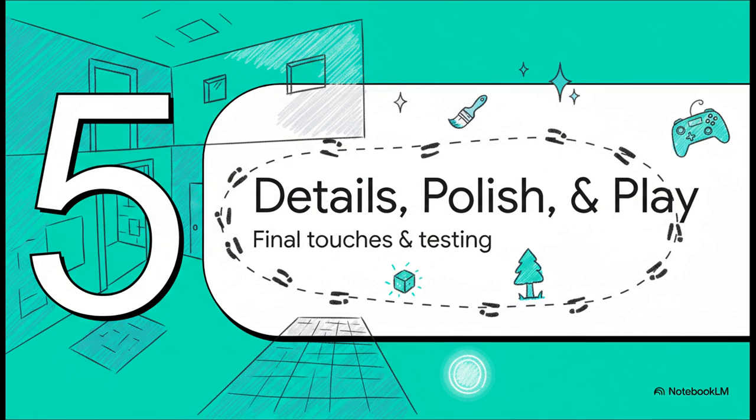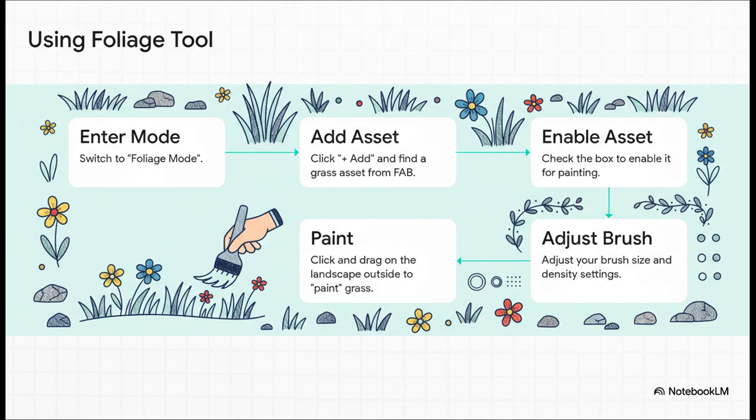Now, let's add a few finishing touches to the world around it, and then, the best part, we'll actually go for a walk inside. To make the outside look a little less like a flat plane, we can use the foliage tool. And this thing is, well, it's basically magic. You can pick an asset, like some grass we grabbed from Fab, and then you just paint it onto the ground. You can paint patches of grass, flowers, even rocks. It's an incredibly powerful and fun way to add detail.